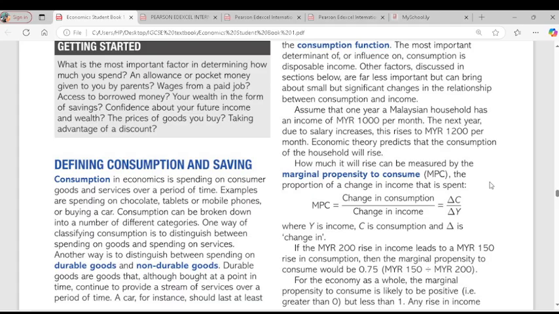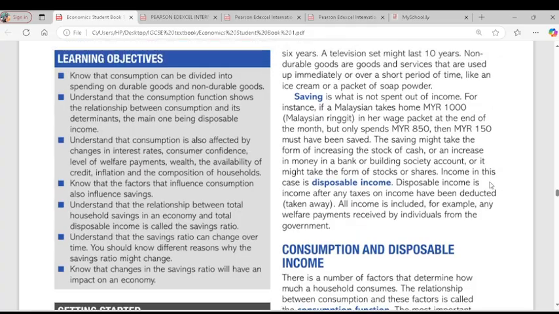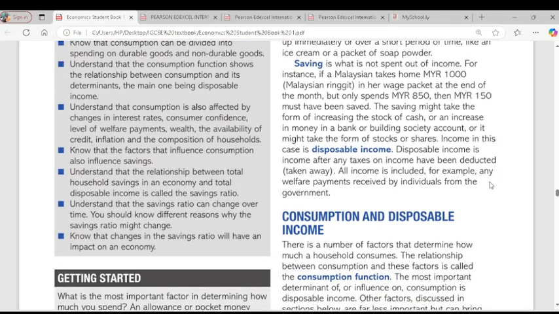Then we have non-durable goods. These are goods that are expected to be used up very soon, or they have a short period of use, like food. So that is the difference between durable and non-durable goods. But whatever the case might be, spending on them, either durable or non-durable, is still consumption. Is it clear? Any question about consumption? Good.